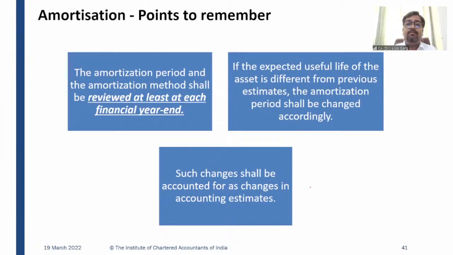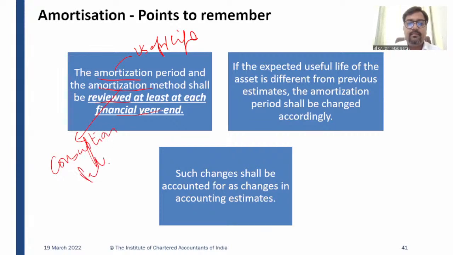Now this amortization period and amortization method shall be reviewed at least at each financial year end. At least at each financial year end, you have to review the amortization period as well as the amortization method, right? When I say amortization period, you have to review useful life. When I say amortization method, you have to review the consumption pattern. Right?